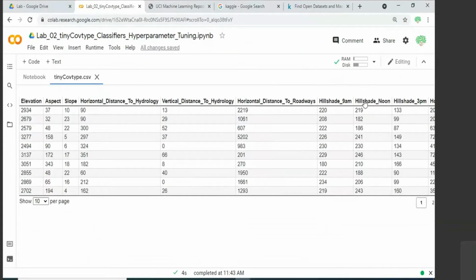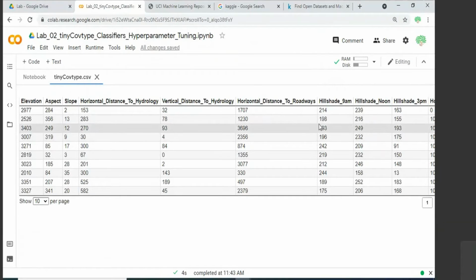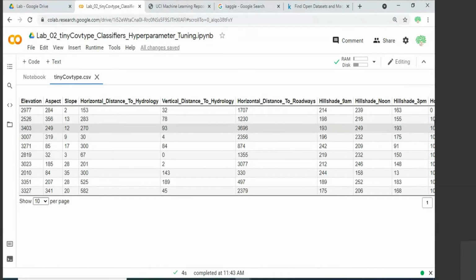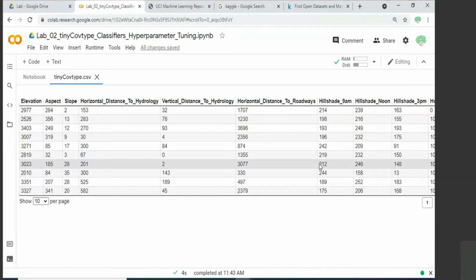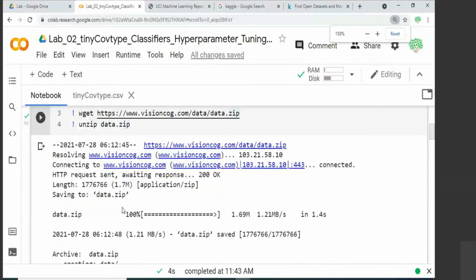So here towards the right, you can also see the entire things. I'm not able to see where the scroll is here. Okay, so what we need to see is that these are the CSV files and we will be using these attributes to make the prediction. So let me come back to the original file.